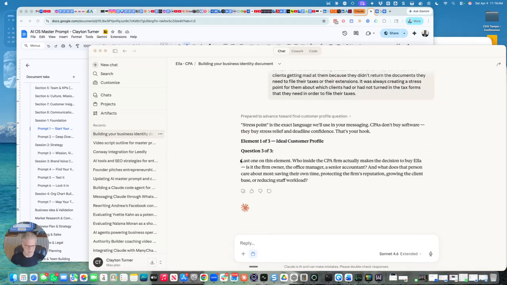And it came back with a great question. Who inside the CPA firms make the decision to buy Ella? The firm owner, office manager, or senior accountant? So if you think about who's in charge of that process, it's usually the frontline bookkeeper, which flows up to the senior accountant and then to the CPA. So it starts at the bottom. Those are the people that are getting stressed out, the frontline accountants and bookkeepers. So we're going to answer it just like that.